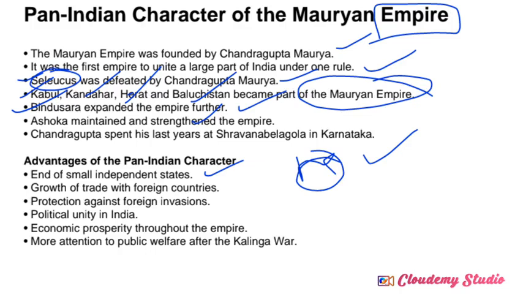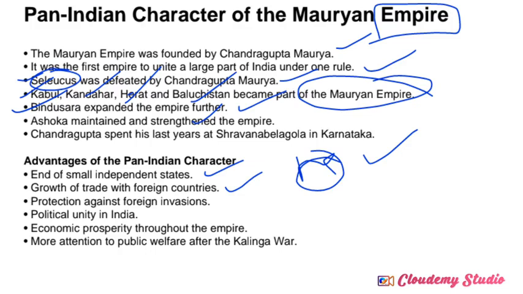Next, growth of trade with foreign countries. That is also important. A very good example: Chandragupta Maurya defeated Seleucus Nicator, a Greek ruler. What does it represent here? Defeating foreign countries and capturing foreign regions. With capturing the foreign regions, they started to promote trading activities between this country and other countries.